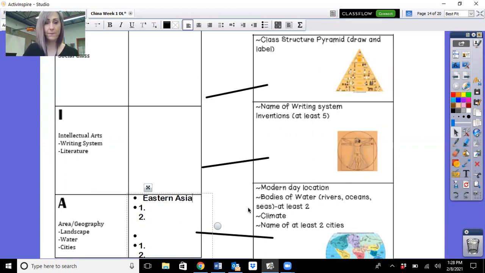Two bodies of water. Again, a lot of this you guys know, this should be so easy. The Yellow River, and let's do the East China Sea. Actually, it's probably one of the easiest ones we've done. All right,